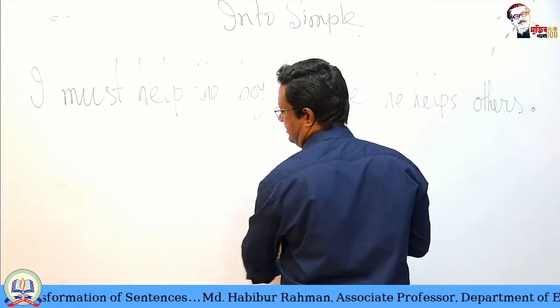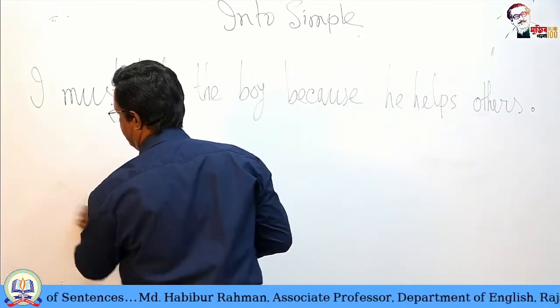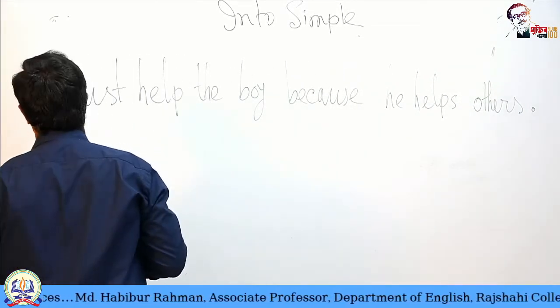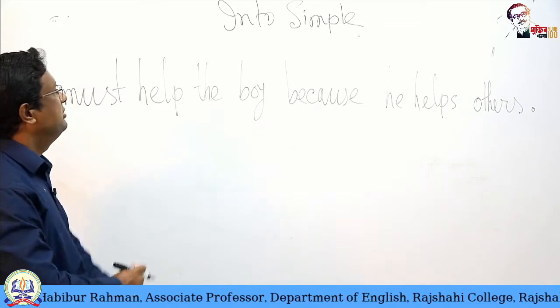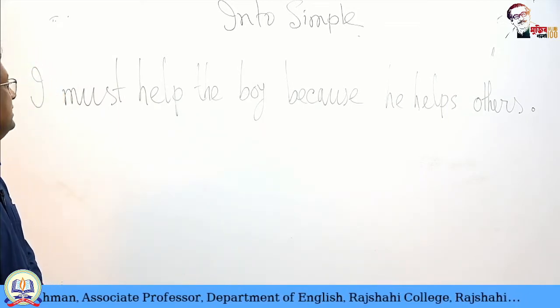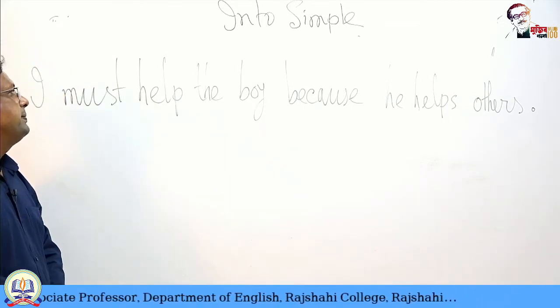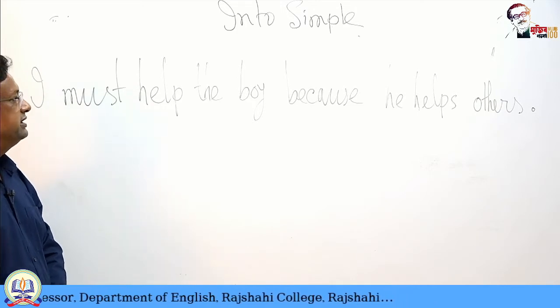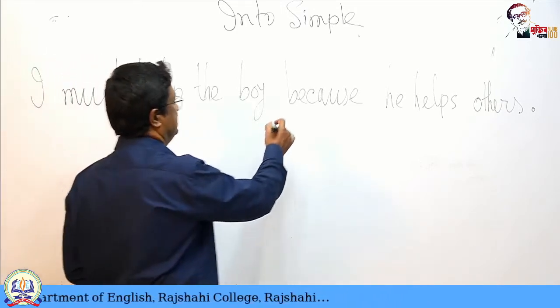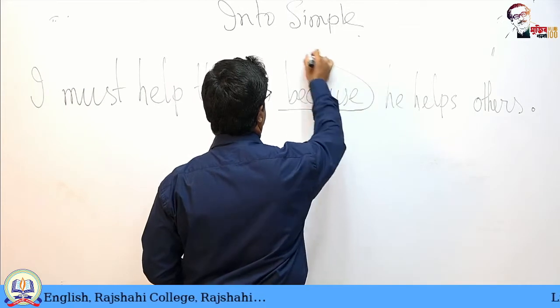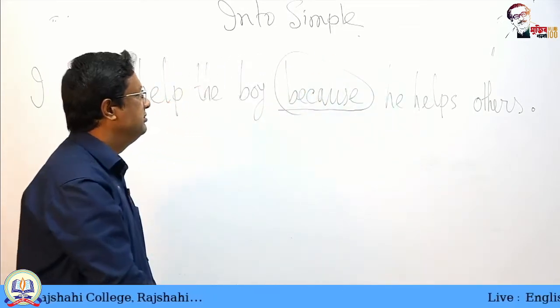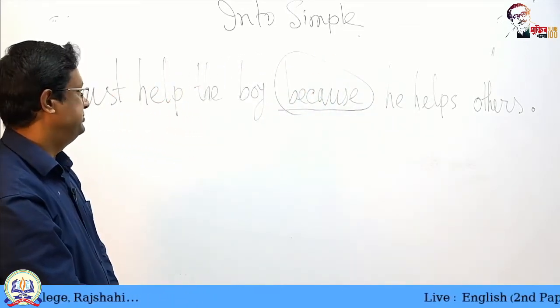I must help the boy because he helps others. This is a complex sentence, and here you see because as a conjunction in the middle position.